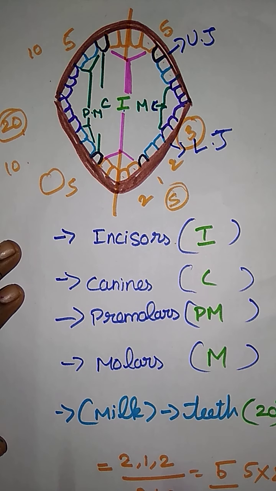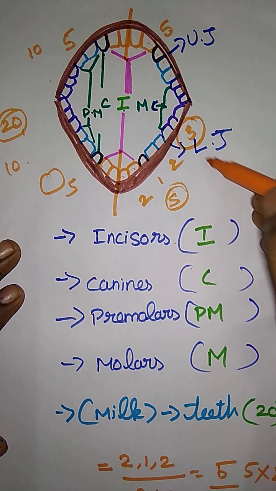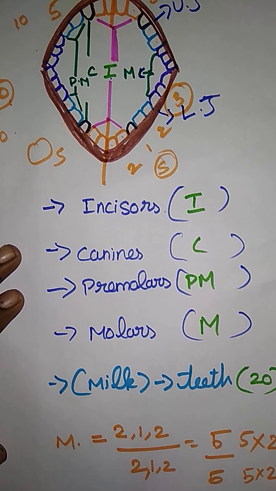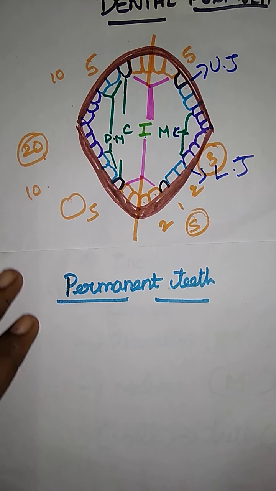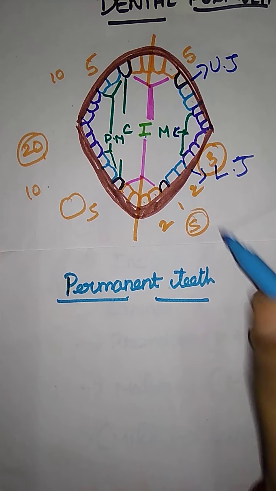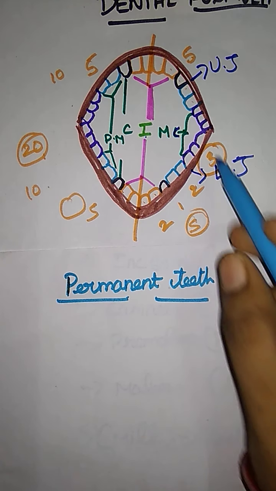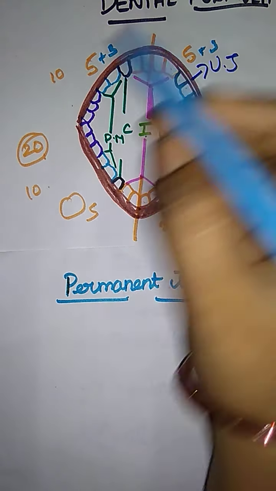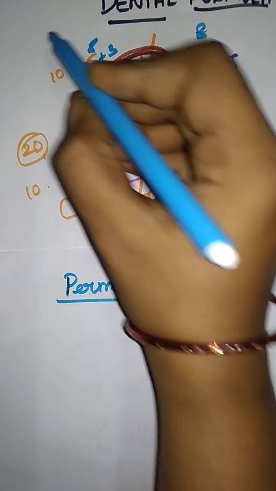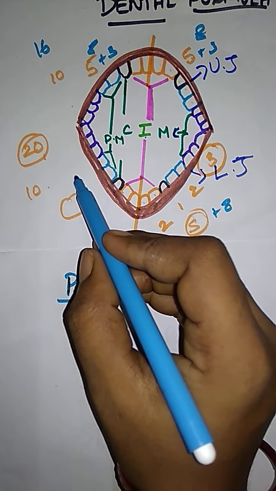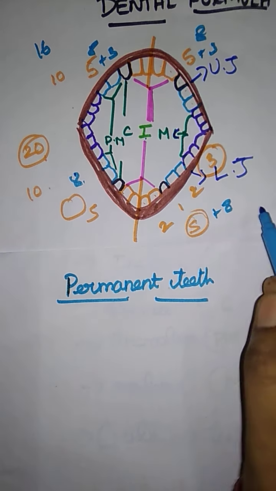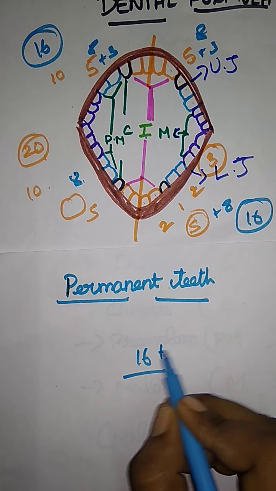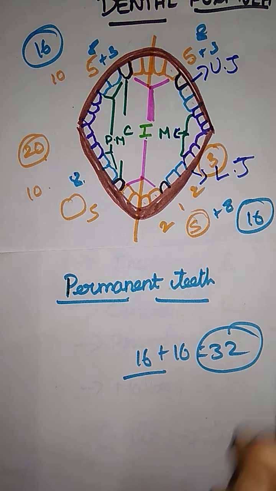Same like that in permanent teeth. This is the milk teeth formula; how is the permanent teeth formula represented? In permanent teeth, there is the presence of molars, so 5 plus 3 is 8. Same like that, here also 5 plus 3 is 8, so 8 plus 8 is 16. And here also 5 plus 3 is 8, 8 and 8 is 16. So 16 plus 16 is 32. We already know 32 is the permanent set of teeth.